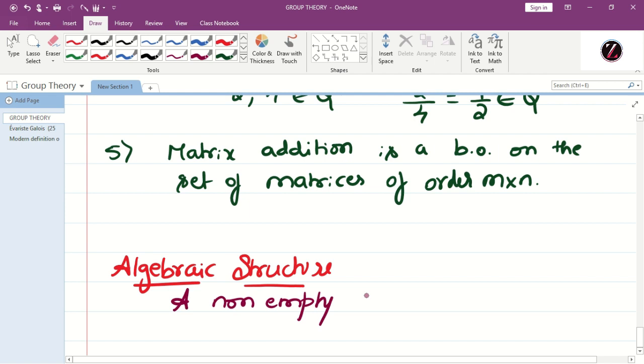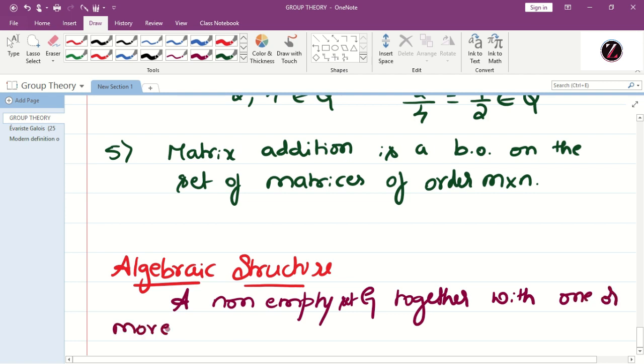A non-empty set G together with one or more binary operations on G is called an algebraic structure.